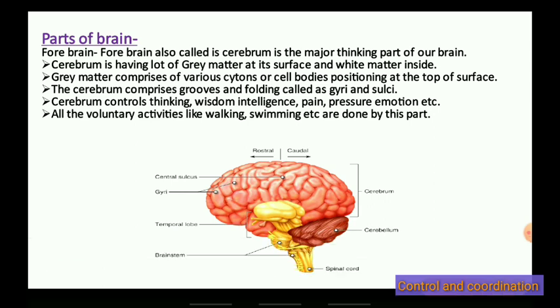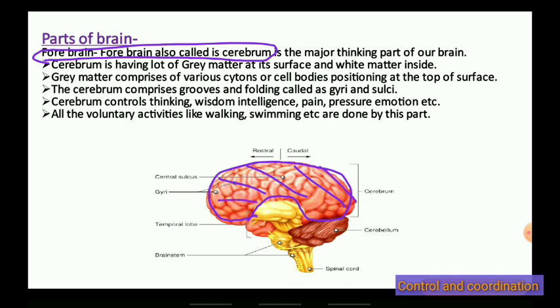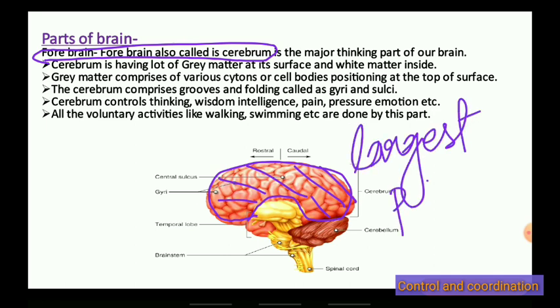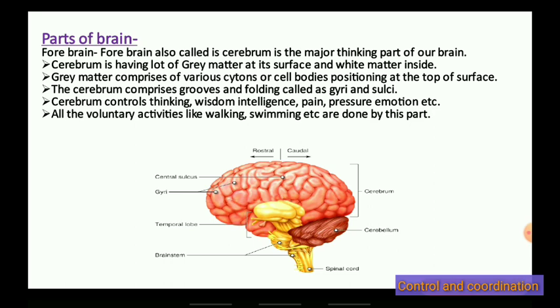What is the forebrain? The forebrain is also called the cerebrum. This full portion which I am marking here is called the cerebrum, and it is the largest part of the brain. In the forebrain, the cerebrum, a lot of gray matter is present outside.